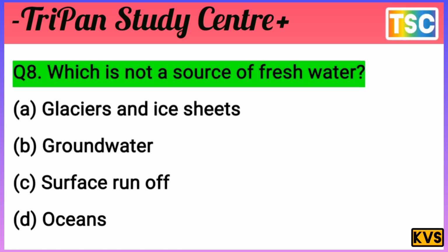Glacier and ice sheet are important fresh water sources. Surface runoff is also important, as it is rainwater. But the ocean is not a source of fresh water. The clear answer is D. Ocean is not a source of fresh water.